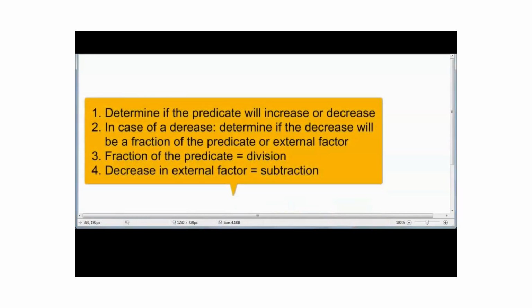In summary, writing expressions requires you to do the following. Determine if the predicate, which is the condition of the subject of the sentence, will increase or decrease. In case of a decrease, determine if the decrease will be a fraction of the predicate or an external factor. If it is a fraction of the predicate, it's division. If it's a decrease in the external factor, such as space and time, then it's subtraction.